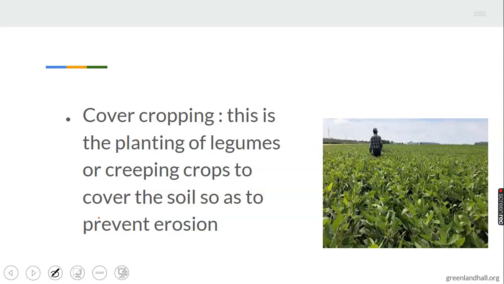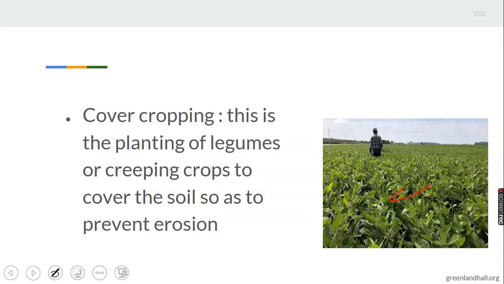There are some crops that are planted that are called creeping crops. They act as cover crops. For example, we have beans, groundnut, melon. These are creeping crops. When they are planted on the farmland, they protect the soil from direct rainfall and erosion. If you watch very well and see this farm, you discover that the crops are well covered. It is difficult for erosion to take place in this kind of farmland because the crops are covered around the land.